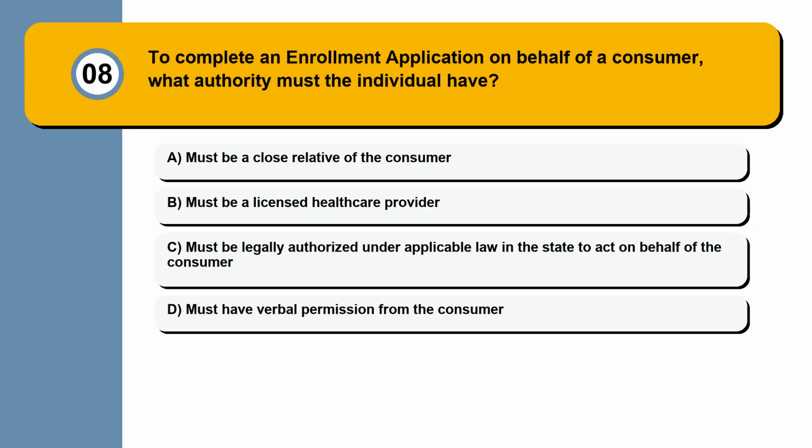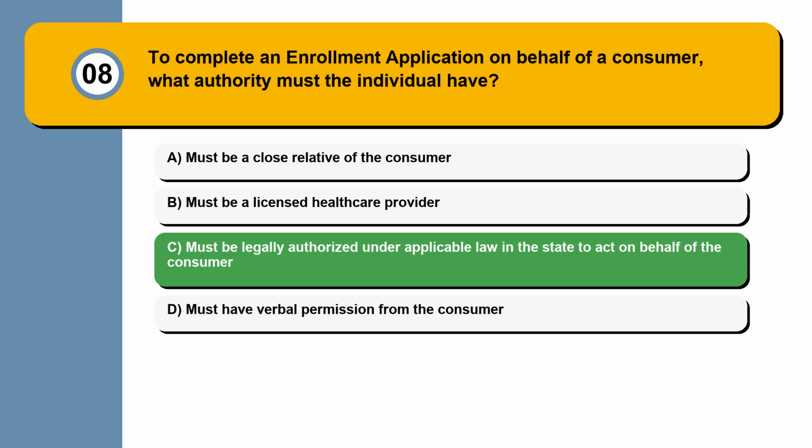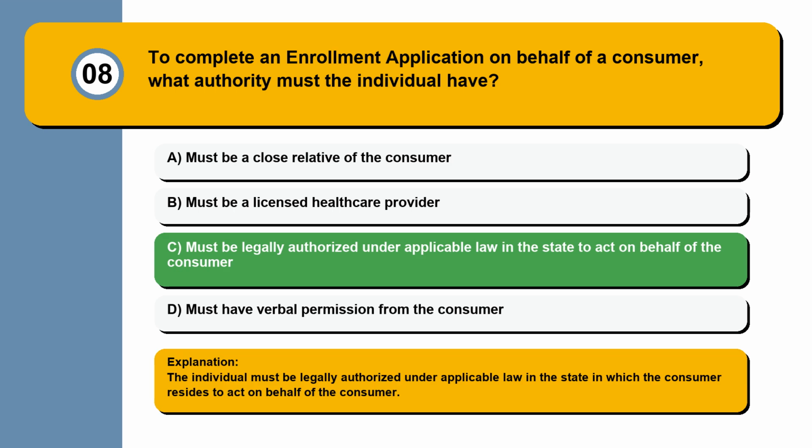Question 8. To complete an enrollment application on behalf of a consumer, what authority must the individual have? Must be a close relative of the consumer, must be a licensed healthcare provider, must be legally authorized under applicable law in the state to act on behalf of the consumer, must have verbal permission from the consumer. The individual must be legally authorized under applicable law in the state in which the consumer resides to act on behalf of the consumer.